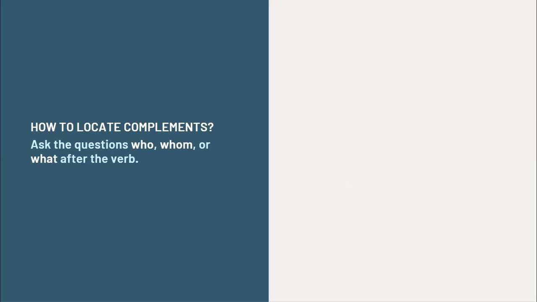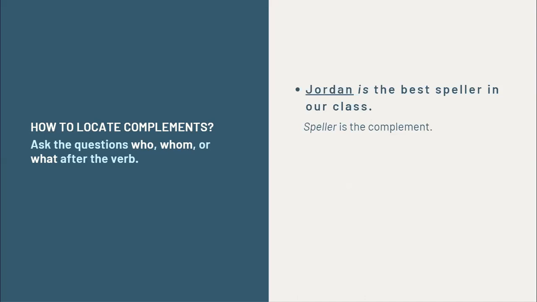For example, Jordan is the best speller in our class. Jordan, the subject, is the verb, and we should ask who, whom, or what is Jordan.